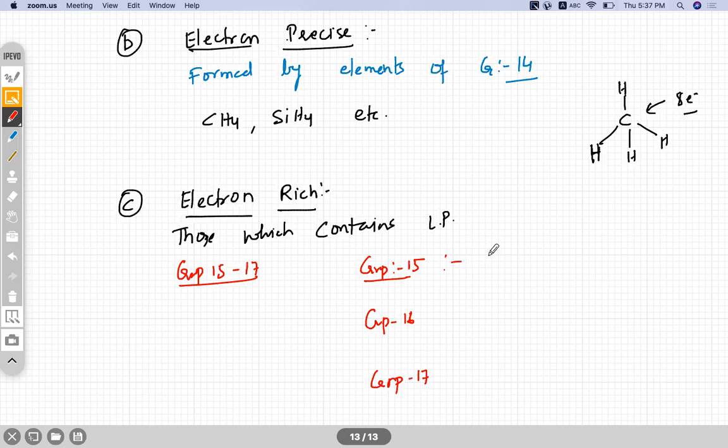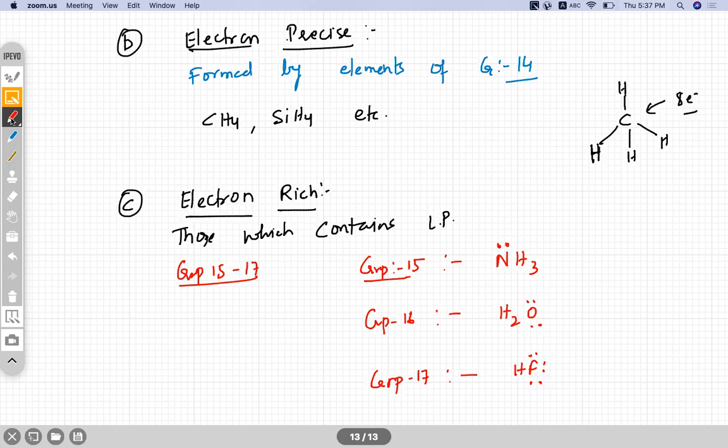Group 15, for example, NH3 has one lone pair. Group 16, H2O has two lone pairs. And group 17 we have HF, 3 lone pairs. So all these hydrides contain lone pairs and are called electron rich hydrides.